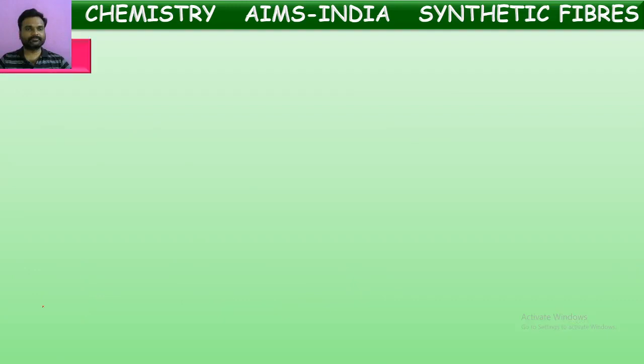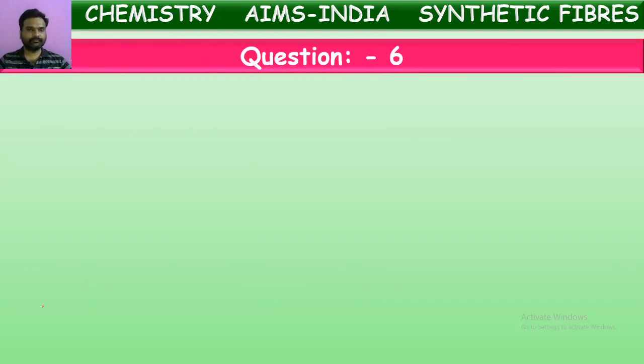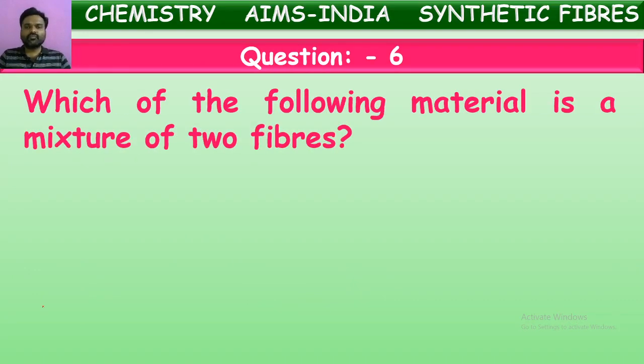Next one. Which of the following material is a mixture of two fibers? See, about this also we discussed in the concept of blended fiber or blending of fibers. What does it mean here? Blending, mixing of two or more fibers is called blending. So what are the options given? Let us see here.